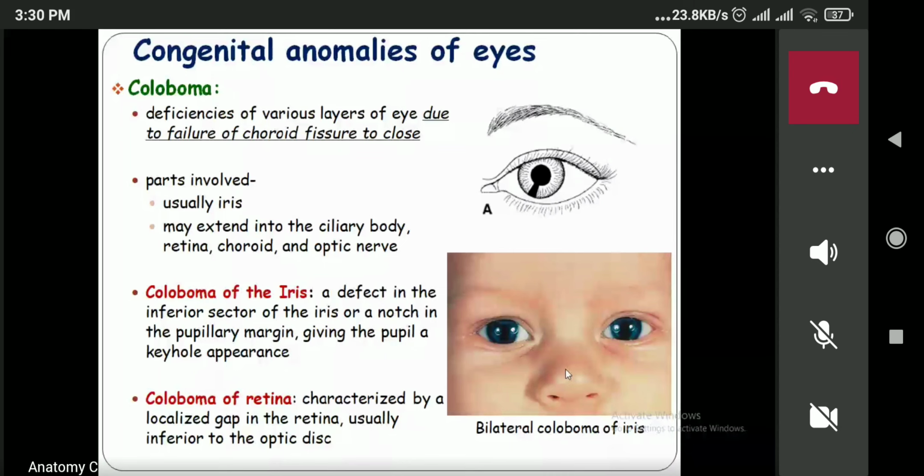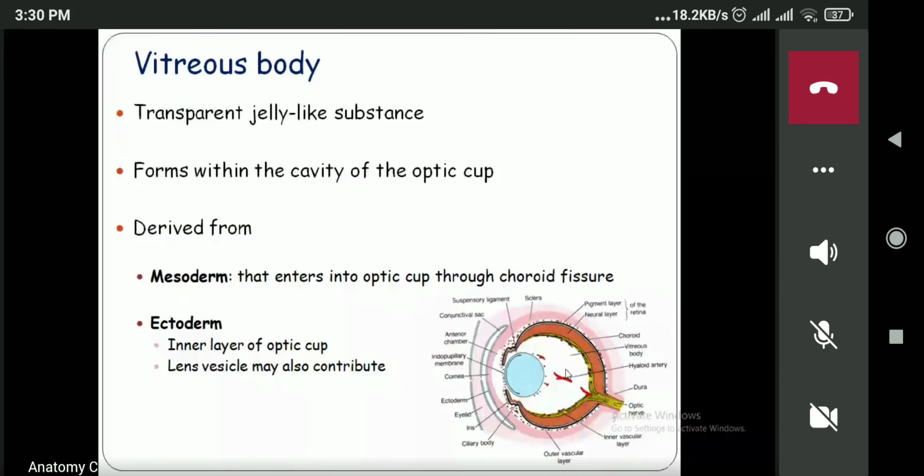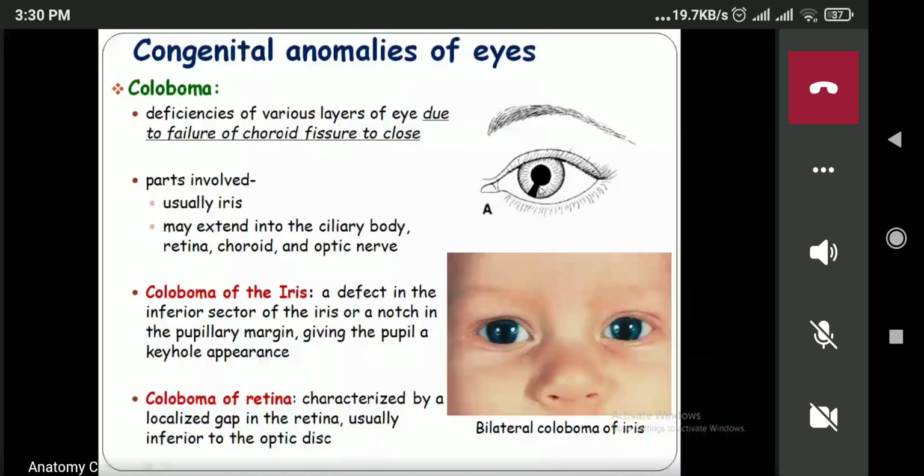Have you ever heard about this coloboma? Can you see over here? Have you heard this or not? No, ma'am. Congenital anomalies of the eye: coloboma.